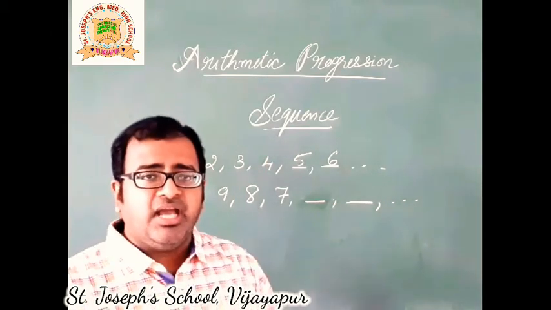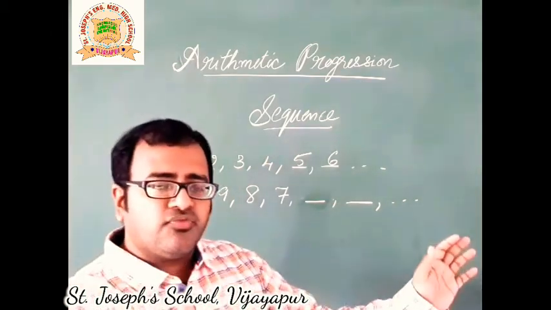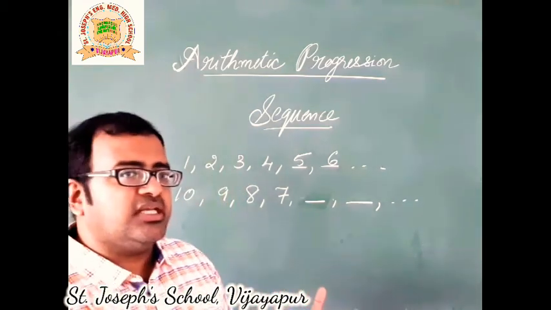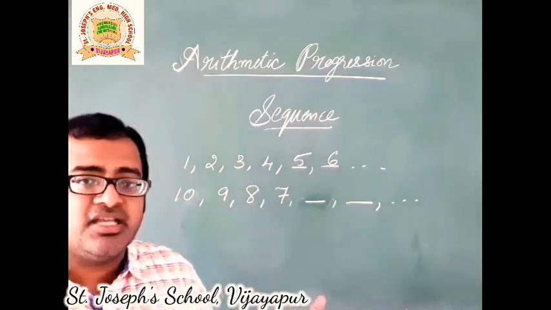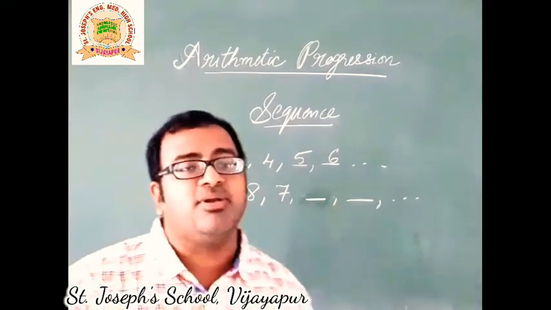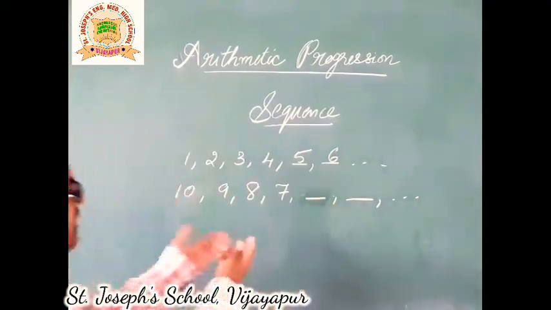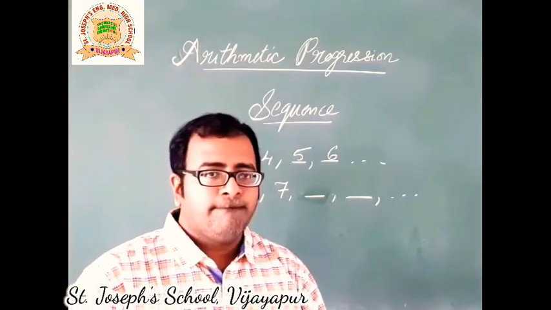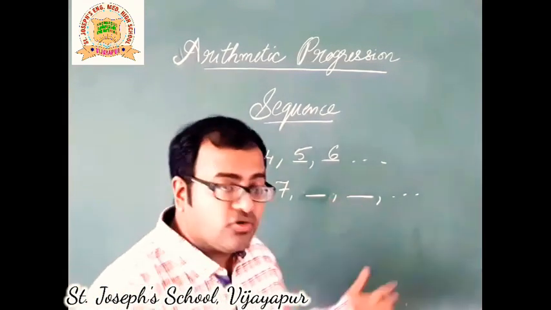So here again we have a number of digits written there. There is a connection between each number. If you can understand the connection, you will be able to fill the blanks. I leave the board to you. Now, fill it up. Fine. Those who have done already, let's check.